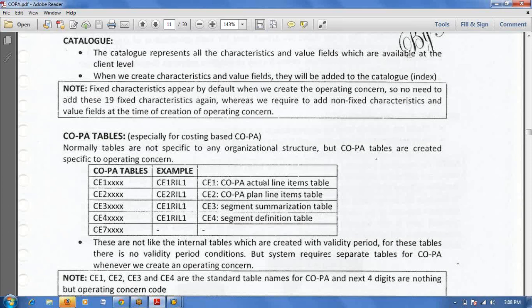Sorry, Manoj, you asked about CE2 plan line item. Yes, CE2 is plan line items. Actual values we will get from other modules. Planning we will maintain directly in COPA only. In COPA only we will maintain the plan values, and those plan values will update in the CE2 table.